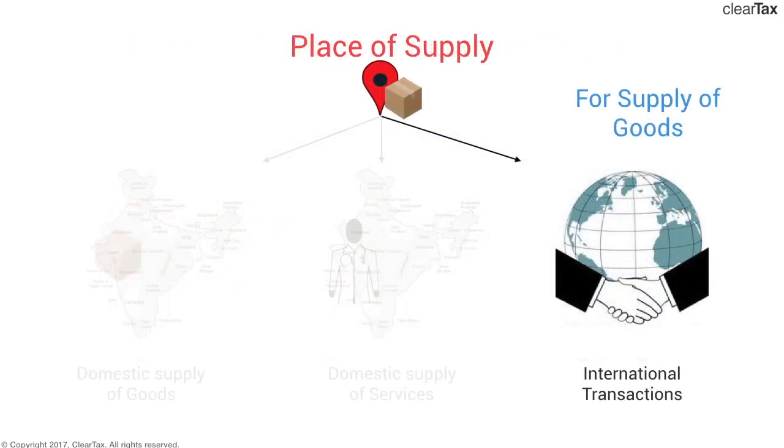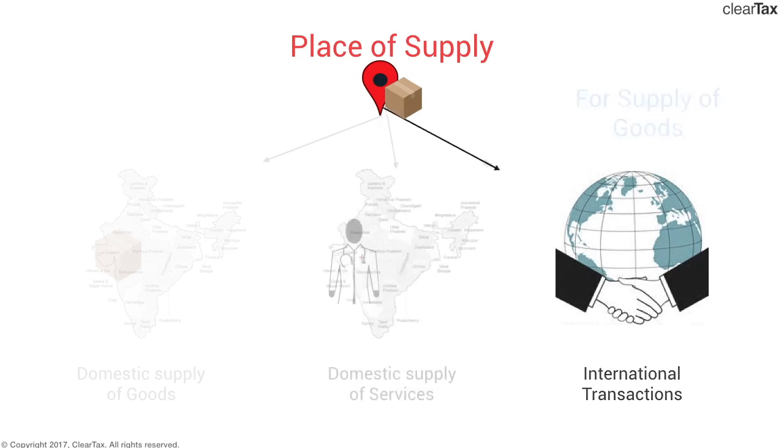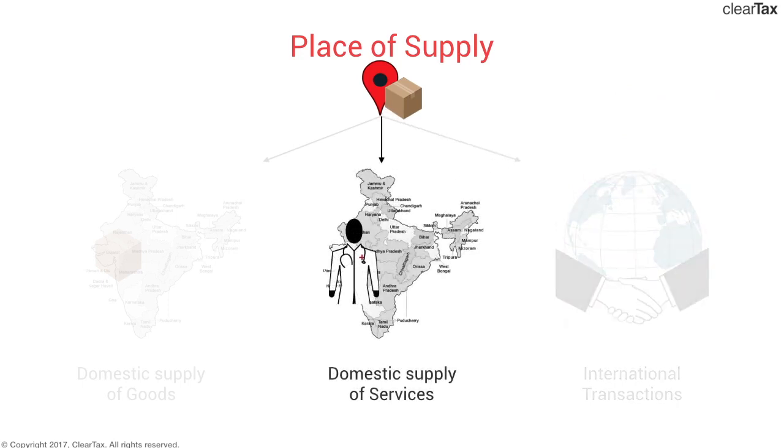And that's the second category that we had to check out in place of supply. That gives us the idea for goods, whether it's domestic or international. We've checked out the place of supply for both the situations. Now it's time to move on to services. Services can be a little tricky because services are intangible. You cannot identify the movement as easily as you could for goods, and that makes it even more difficult to find out the place of supply, and therefore there are even more detailed provisions relating to place of supply of services.